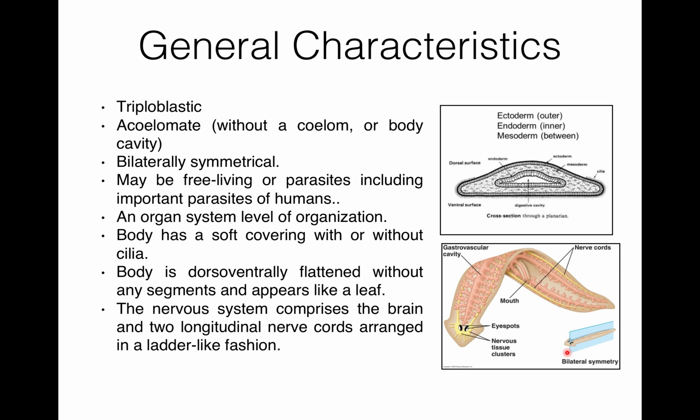So bilateral symmetry is that symmetry in which, if the animal is cut vertically in the middle from this axis to this axis, then one part of the animal is the mirror image of the other half part. So platyhelminthes are bilaterally symmetrical.